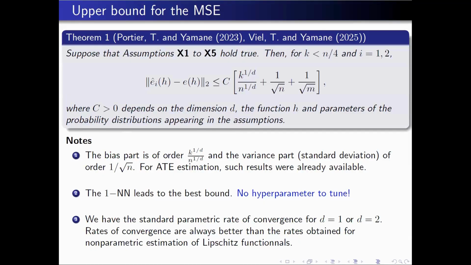Yes? Yeah, so k plays a role in the bias, but does it play any role in the variance? No, simply in the constant. Simply in the constant. So yeah. If you increase k, the variance is not reduced? No. In terms of rate, no. But in fact, in the C, you have a dependence on the k, and on the dimension also. No, sorry. In the C, you don't. In the C, you have a dependence on d, but you don't have a dependence on k. And for the rest, no, you are right. In the C, you don't have a dependence. It is on the dimension.